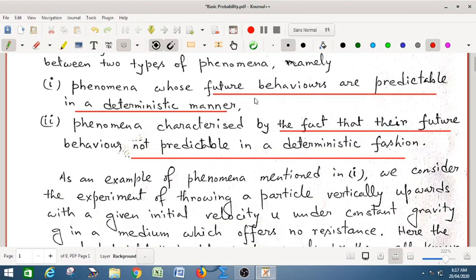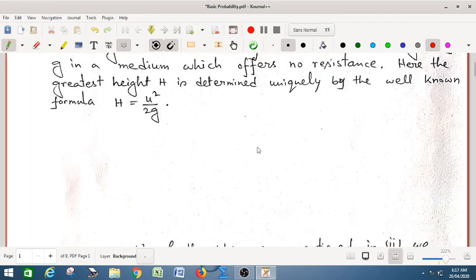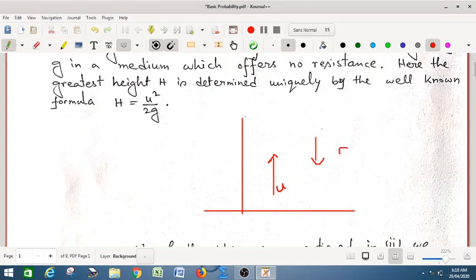For an example of the first phenomena, we can take the experiment of throwing a particle vertically upward with an initial velocity u, and there is an acceleration due to gravity g acting vertically downwards. So the greatest height attained by the particle is uniquely determined, and it is given by h is equal to u square by 2g. This is the greatest height attained by the particle.